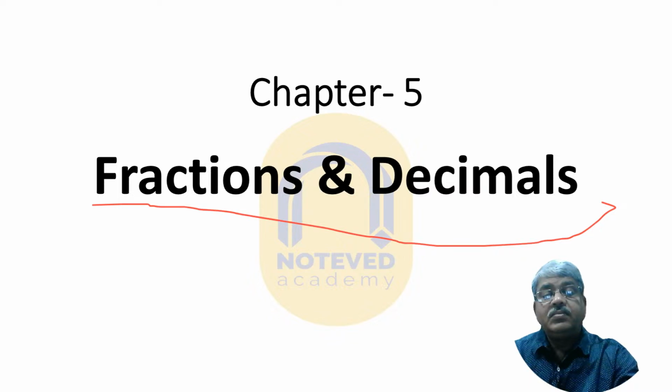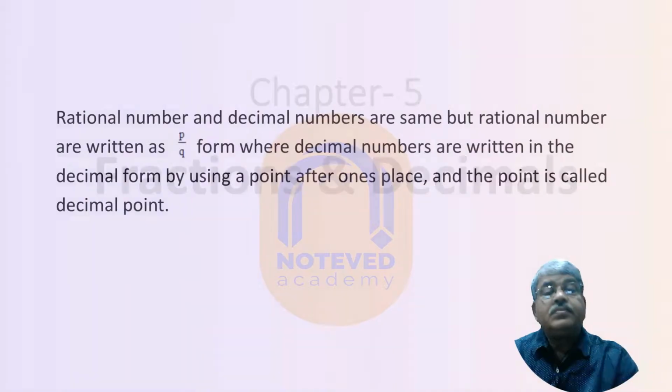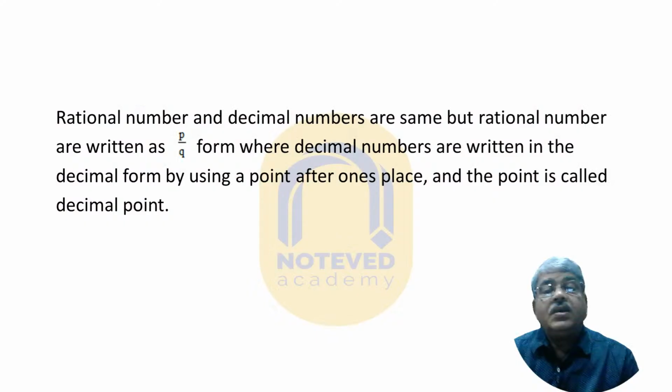Rational numbers and decimal numbers are the same, but rational numbers are written as p by q, whereas decimal numbers are written in decimal form by using a point after the ones place.